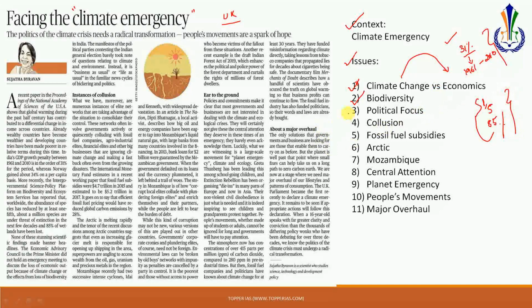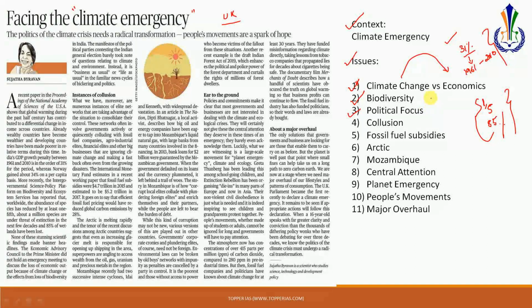The next issue is with regards to the political focus. Definitely all over the globe it is being seen that the political focus is not there on climate change. Even in the case of India, despite the fact that a scenario of climate emergency exists, no cabinet meeting was ever called for discussing this kind of an emergency. Also, the elections are there in India at this point of time, and there has hardly been any debate by political leaders on what they will do to curb climate change. There's hardly a mention of climate talks or a debate on this issue. So that is what is being highlighted here, that the deficiency of political focus is a major cause of concern vis-a-vis climate change.